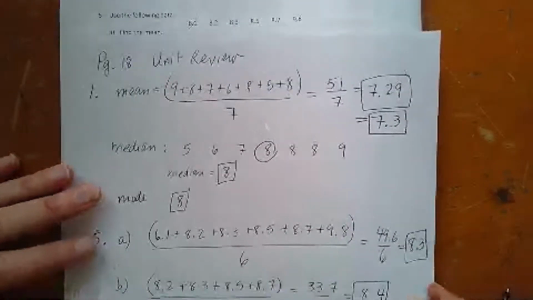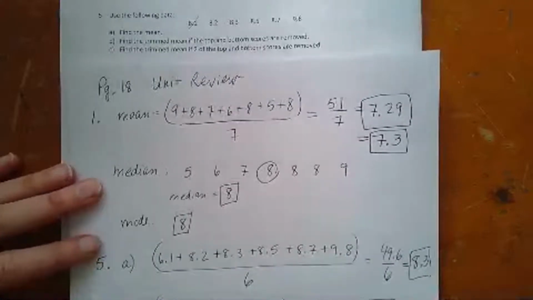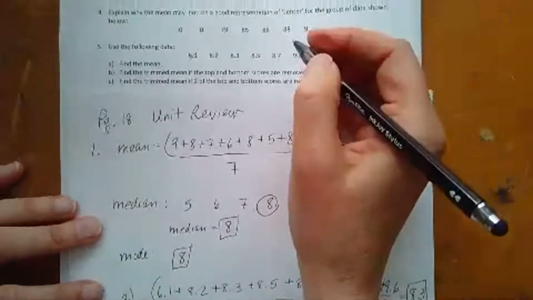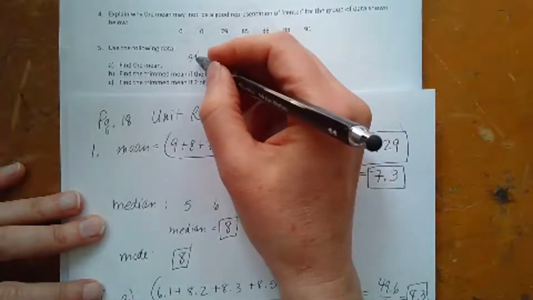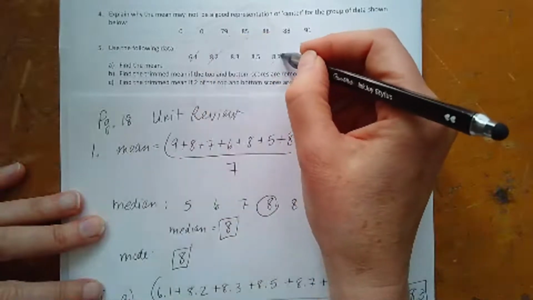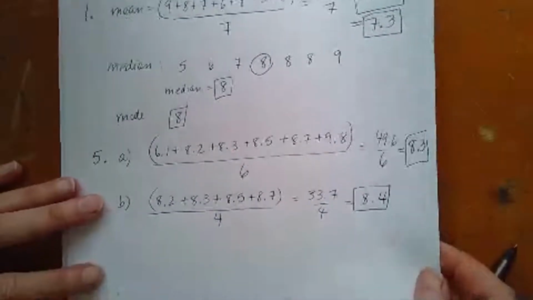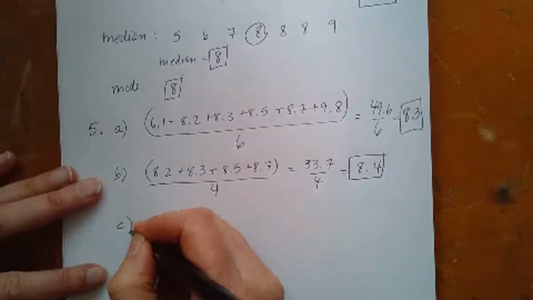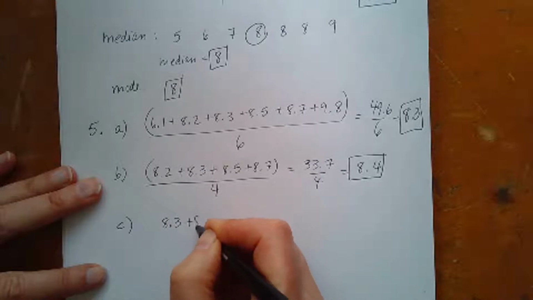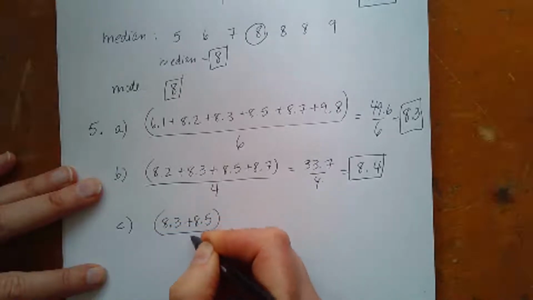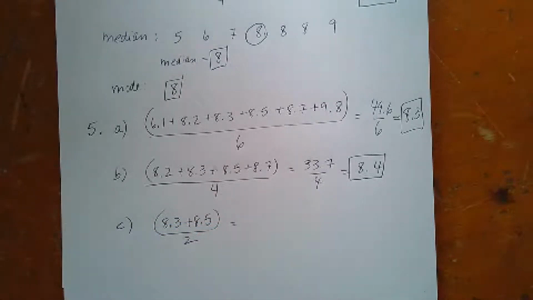All right, now it says, find the trimmed mean if 2 of the scores are removed. So if I remove the 2 lowest scores, I have to remove the 2 highest scores. And that just leaves me with 8.3 and 8.5. So I'm just going to be dividing by 2 this time.